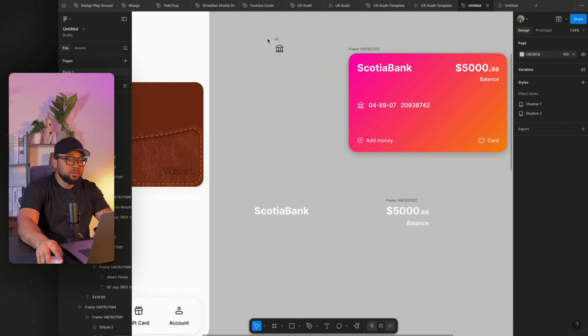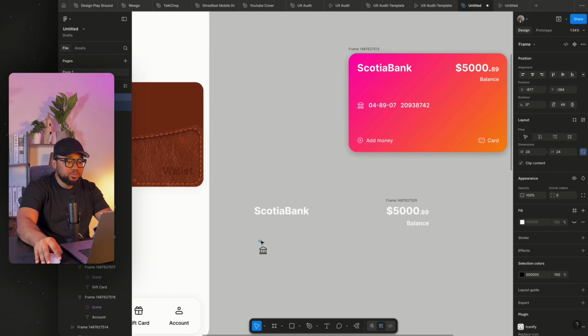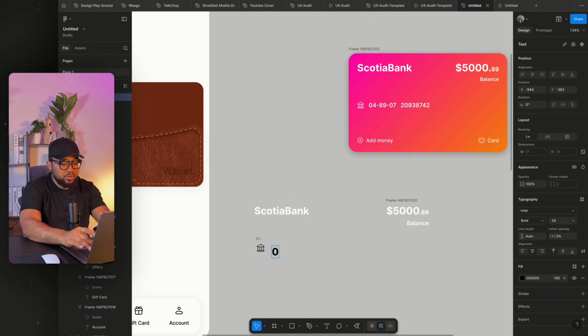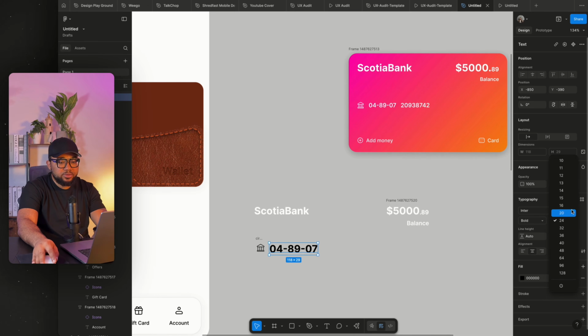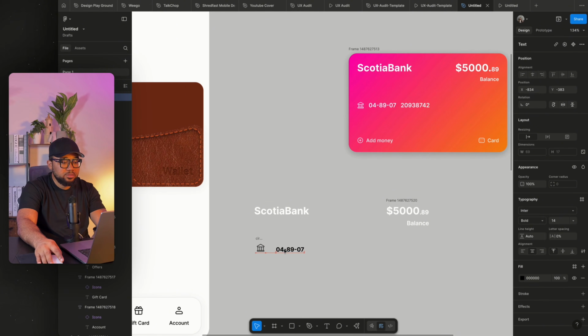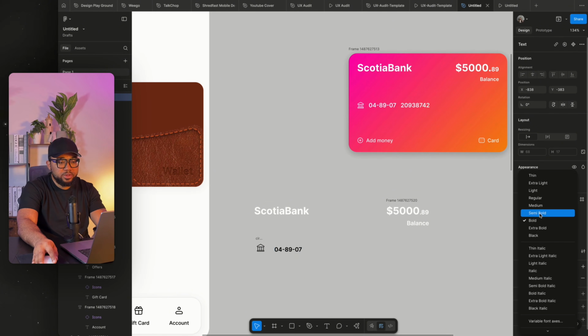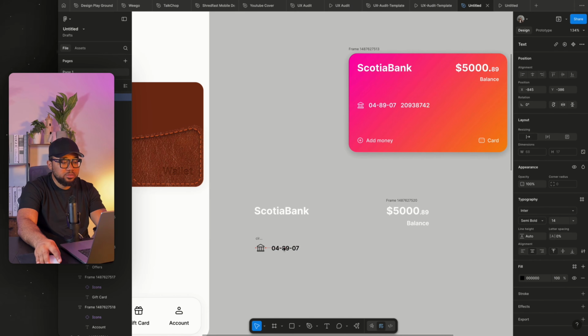So once I'm done, the next thing I'm going to do is to just bring this out. So just type the 04 stuff, 048907, and keep that aside. We're going to reduce it to 14. Not bold, we're going to use semi bold. Duplicate this, and we'll just give it any digit.